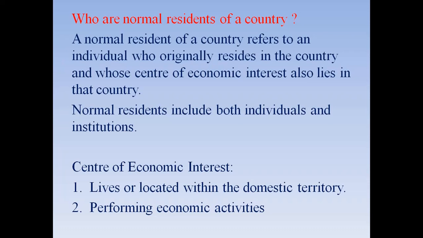By institutions, we mean financial institutions like the banking sector, for example SBI. We have SBI branches in foreign countries as well, for example Nepal, Afghanistan. So basically, they are institutions, and these institutions are also regarded as normal residents of a particular country.